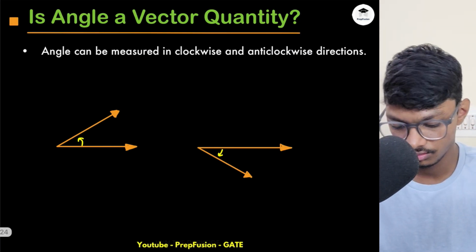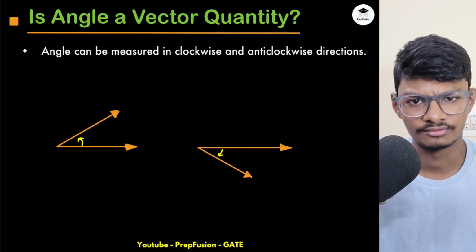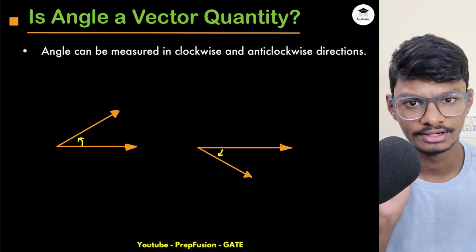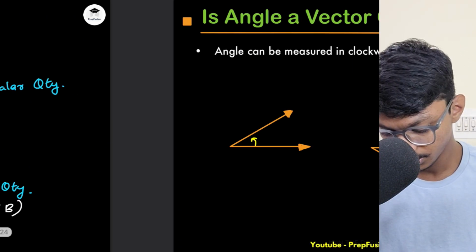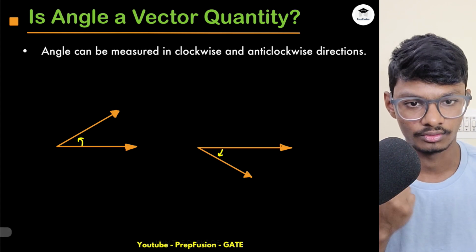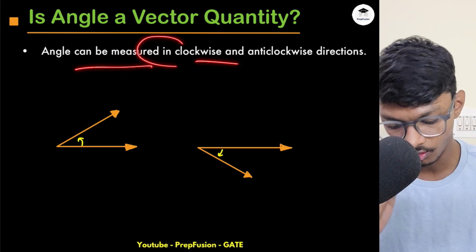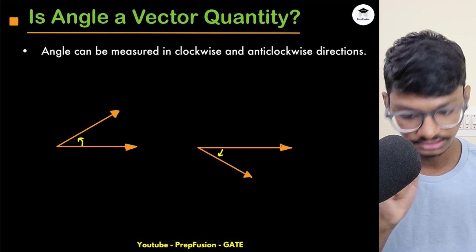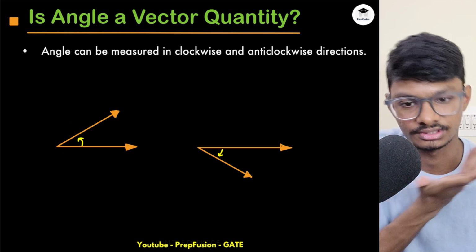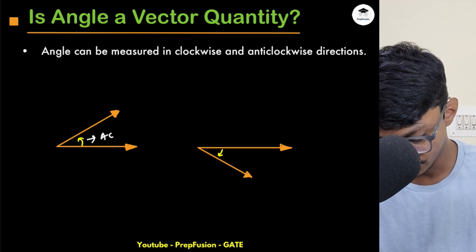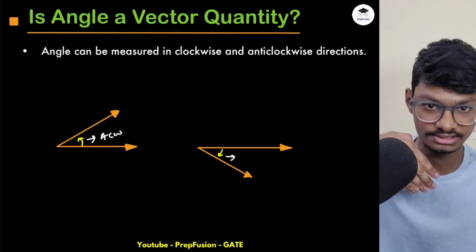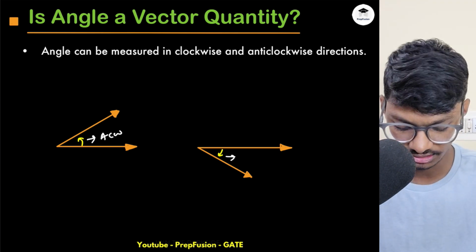Okay, so I told you vector quantities are those quantities which have some magnitude and direction associated with them. So is angle a vector quantity? Because angle can be measured in clockwise and anti-clockwise direction. So it has a direction and it also has a magnitude, 30 degrees, 60 degrees. If I'm moving in this direction, that means I'm in anti-clockwise direction, and if I'm moving in this direction, that means I'm in clockwise, the same direction as the clock.